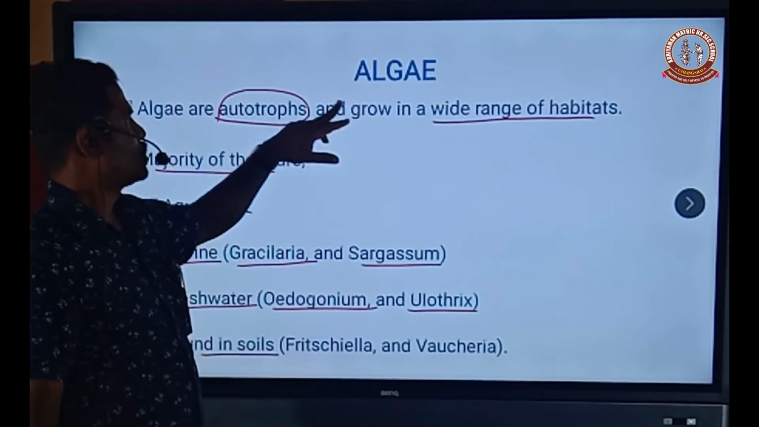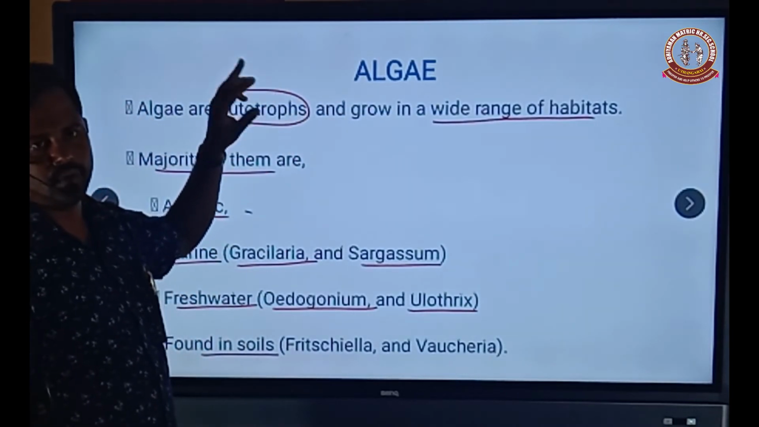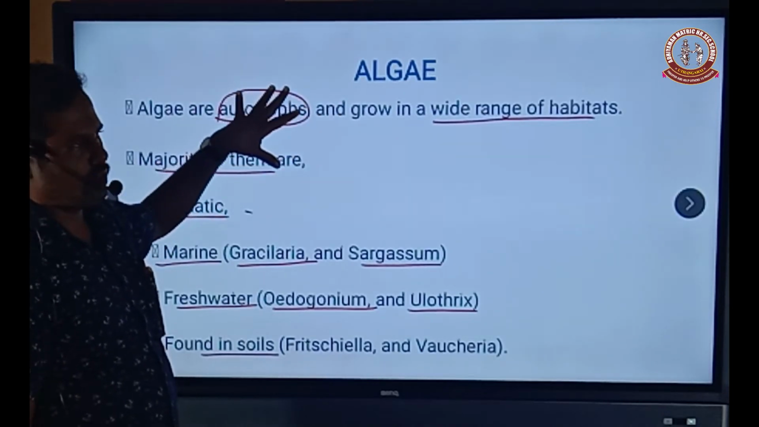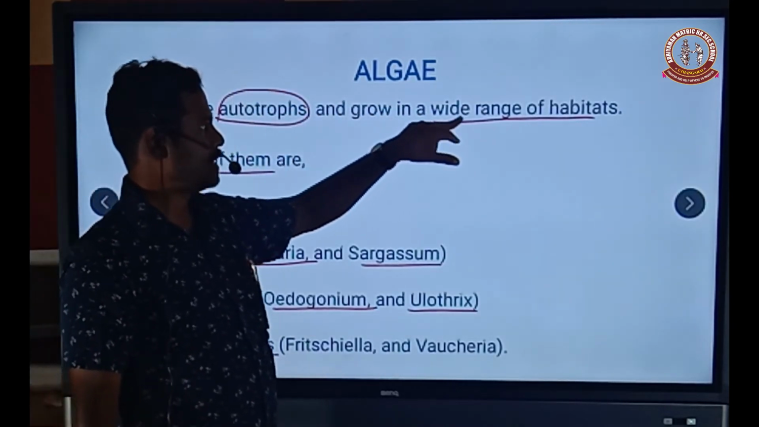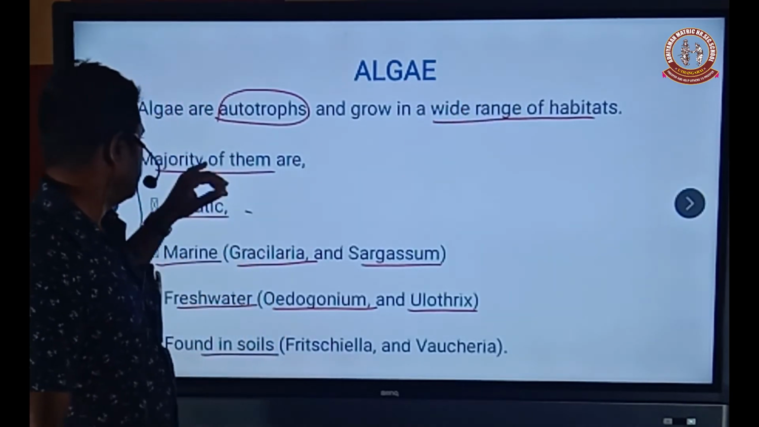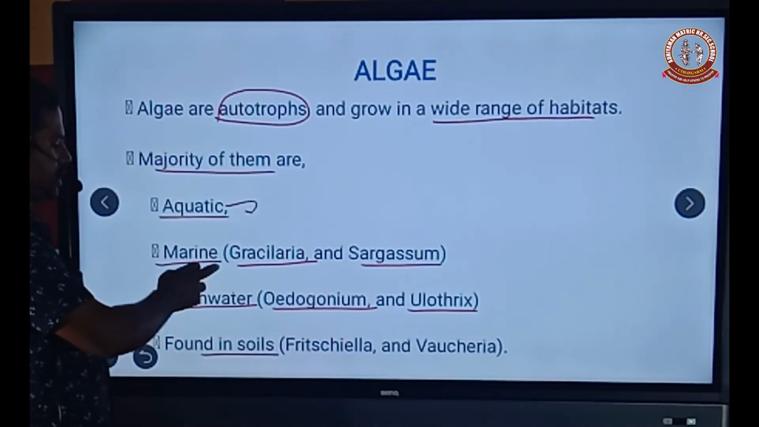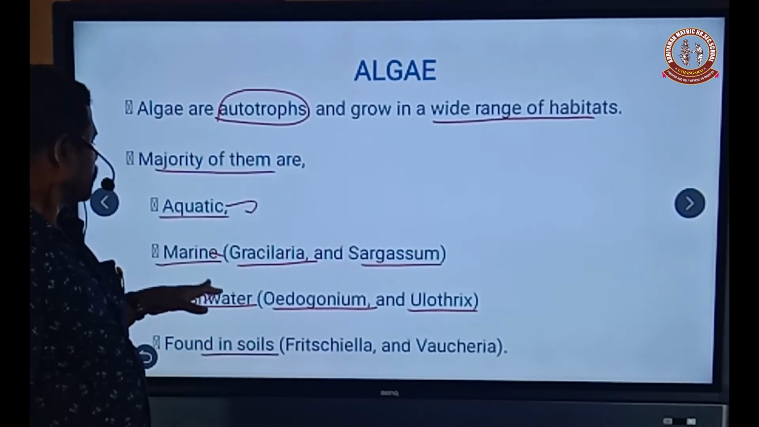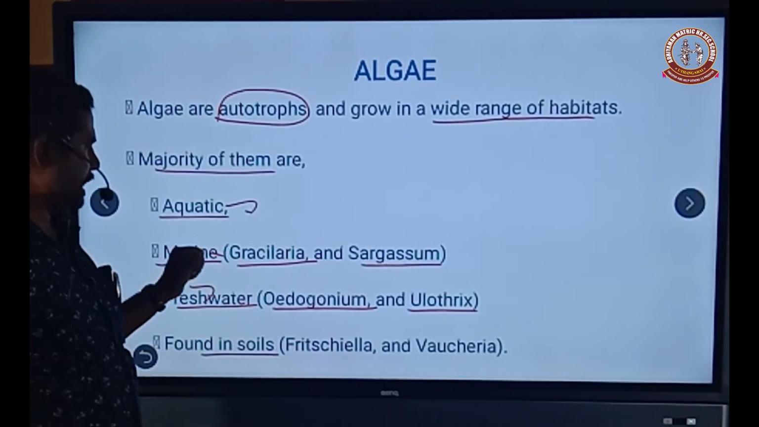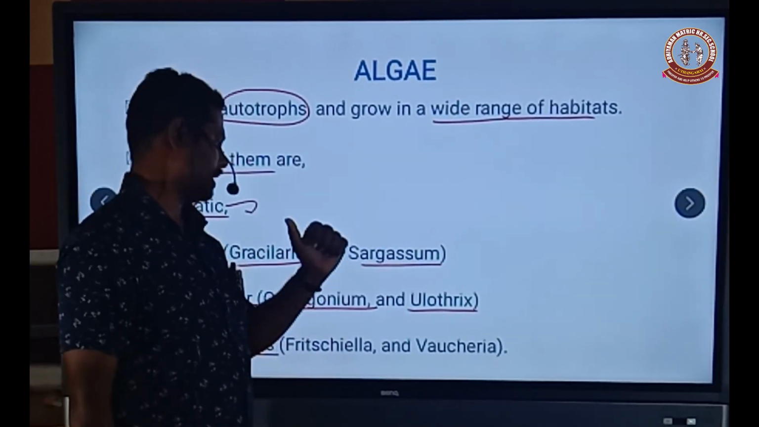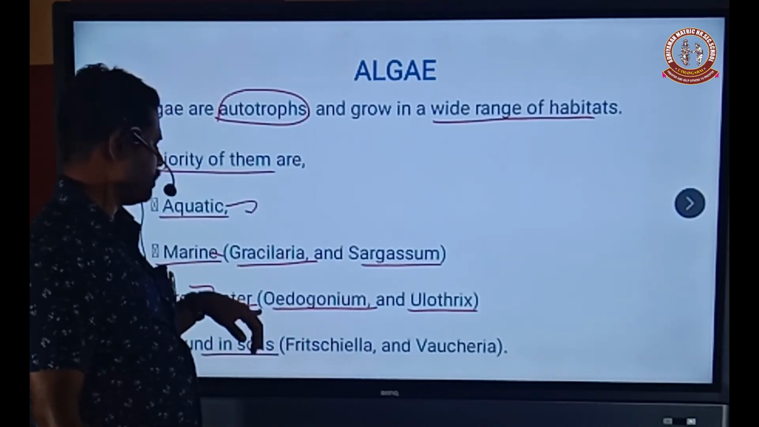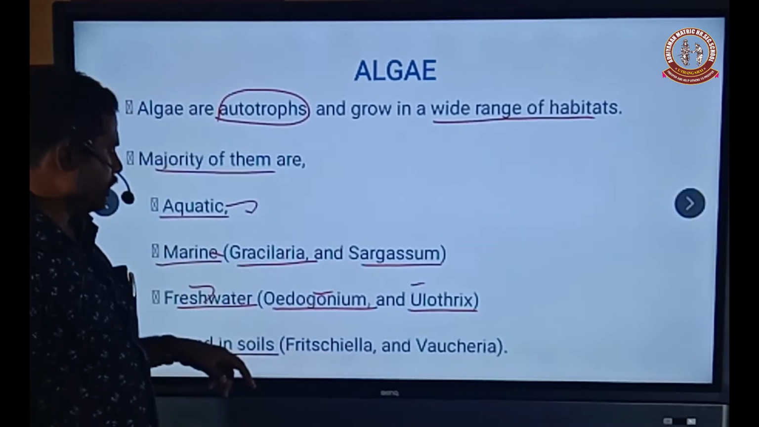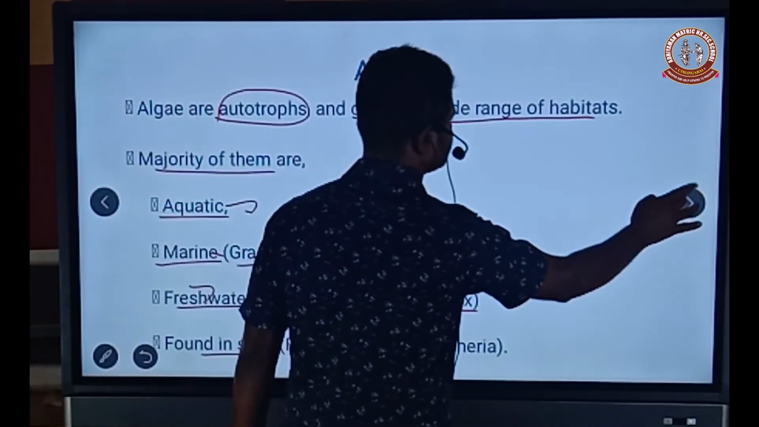Most of the algae are autotrophs. Autotroph means they can prepare their own food material with the help of green pigments. The habitat of algae is a wide range: aquatic, marine, freshwater and soil. Examples of marine algae are Gracilaria and Sargassum. Examples of freshwater algae are Oedogonium and Ulothrix. Soil algae are Fritschiella and Vaucheria.